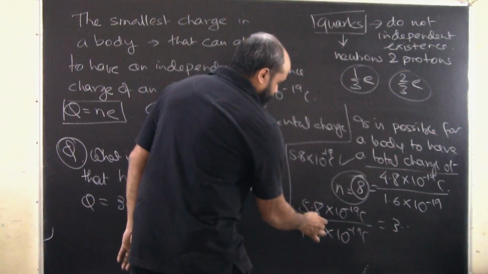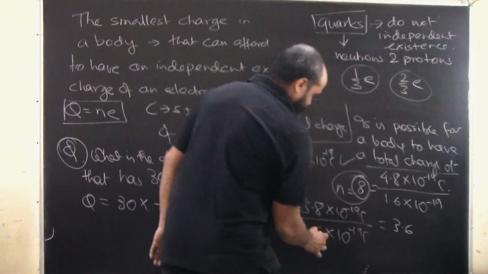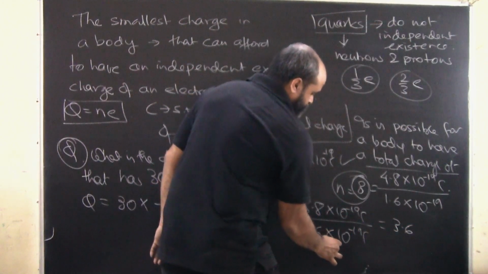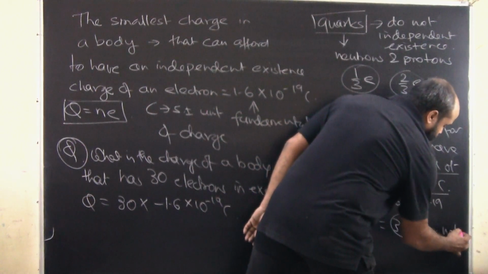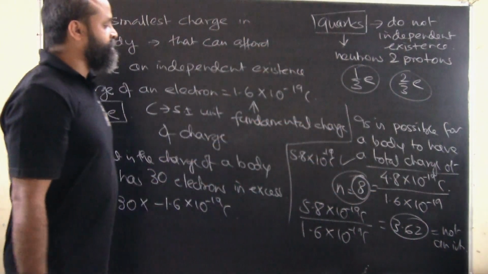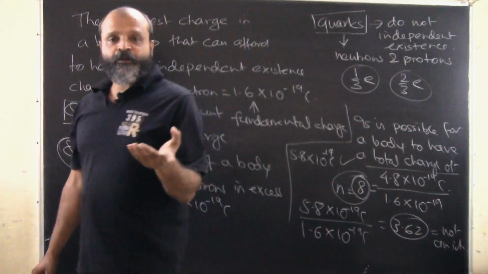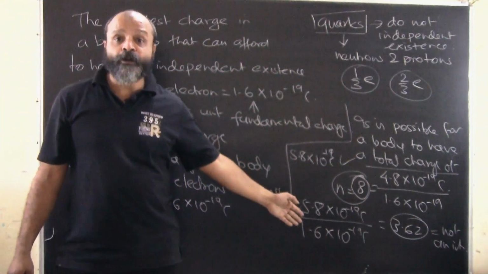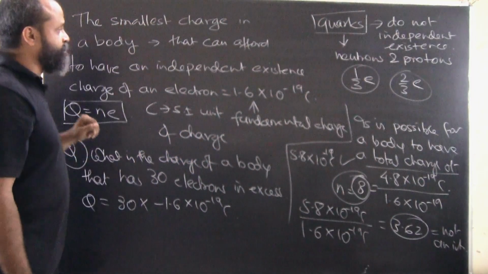Since this is not an integer, it is not possible for a body to have a charge of 5.8 × 10^-19 coulomb, because you cannot express it as a quantized charge.